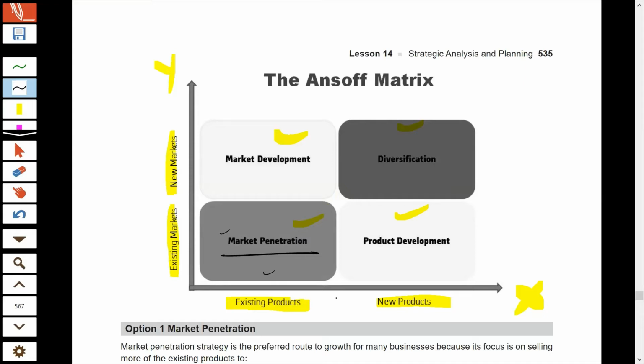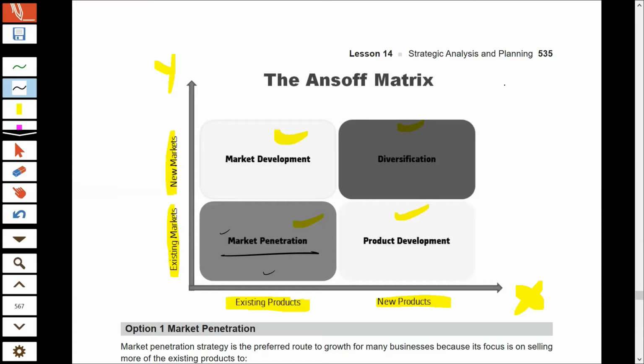Also, the company is not going into a new market, but still the company will grow. Now, most of the students are confused between the stability strategy and the market penetration strategy. Stability strategy, as the name suggests, is the strategy wherein the company will remain stable.